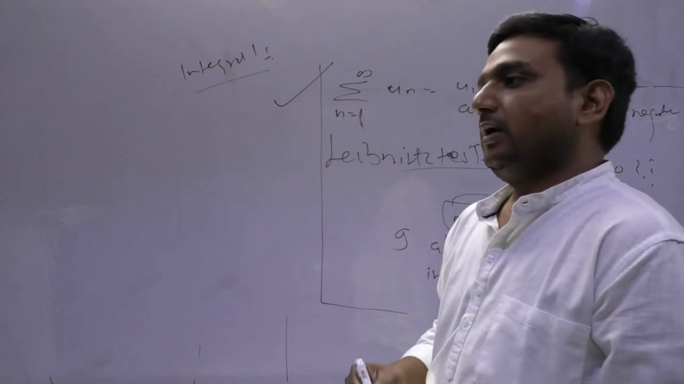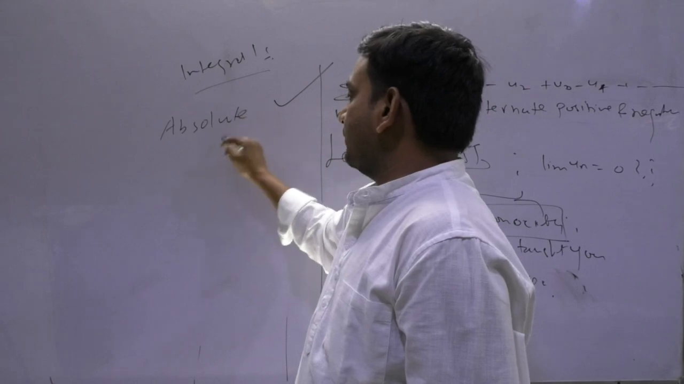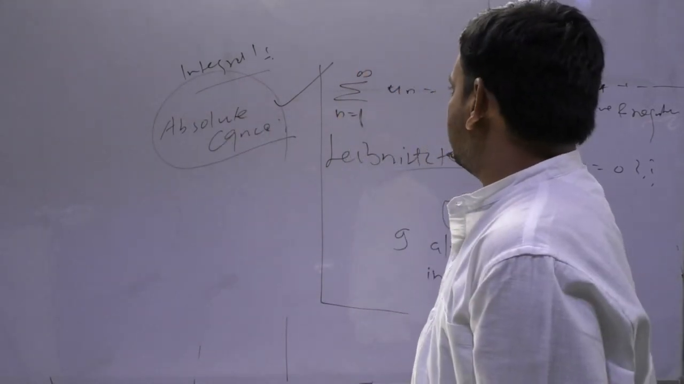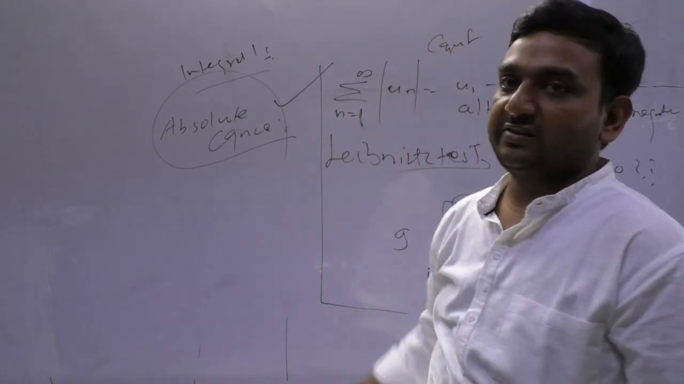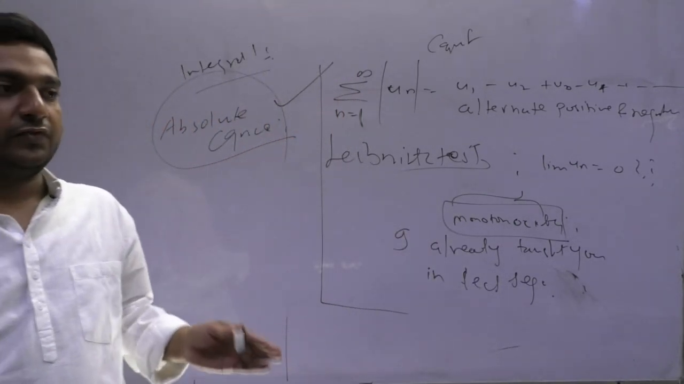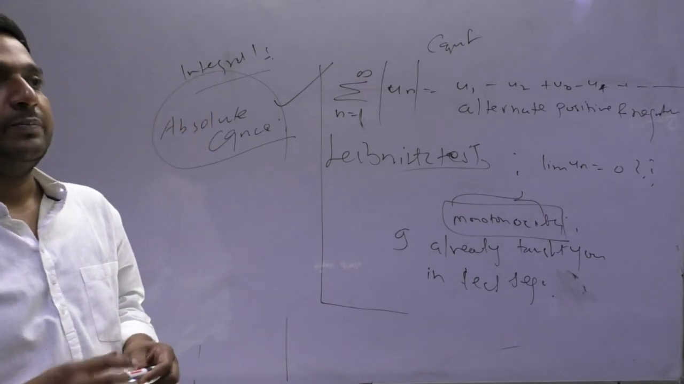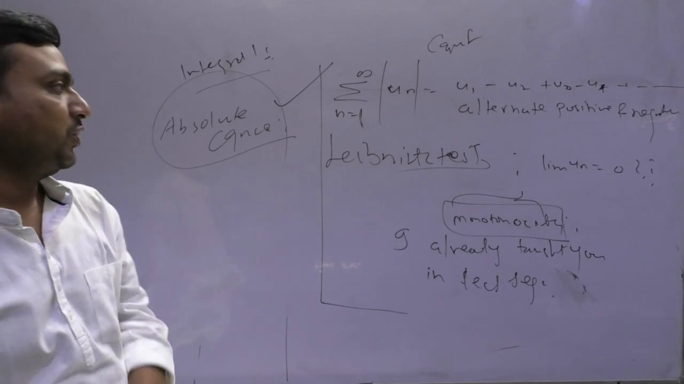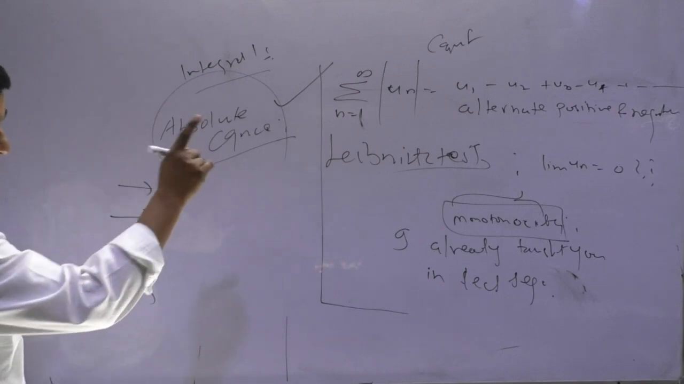Fine. Now the next concept is absolute convergence. Absolute convergence means the modulus is convergent. Any series is given to you, and if the modulus of those terms, meaning the modulus of that series, is convergent, then we say that series is absolutely convergent. So you need to remember that part.